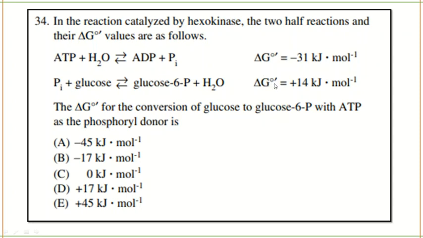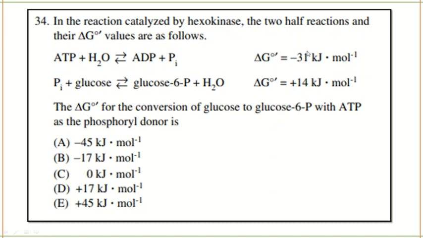So when the delta G value is positive, it means it is non-spontaneous and that reaction will not occur. So what we can do is couple this reaction with another reaction whose delta G value is more negative when compared to this. You can see this glucose with phosphate reaction is coupled with ATP hydrolysis. ATP is providing the energy and its delta G value is minus 31 kilojoules, which is more negative.